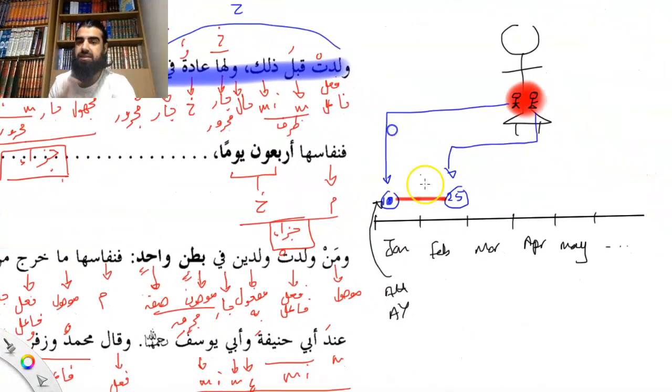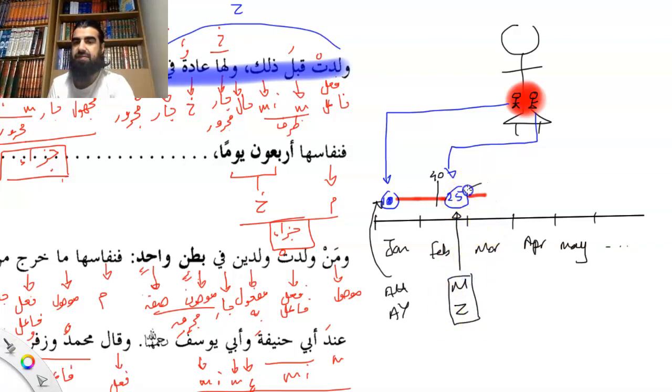And as long as the bleeding is within 40 days, it's treated as postnatal bleeding, nifas, and anything after that is not treated as such. Even if the second child comes out and there's still blood left, it won't be treated as postnatal bleeding, because there's only one postnatal bleeding for twins. Well, Muhammad rahimahullah says that you start the postnatal bleeding timing from the second child, and this is Zufar's position as well. And there you have it basically.